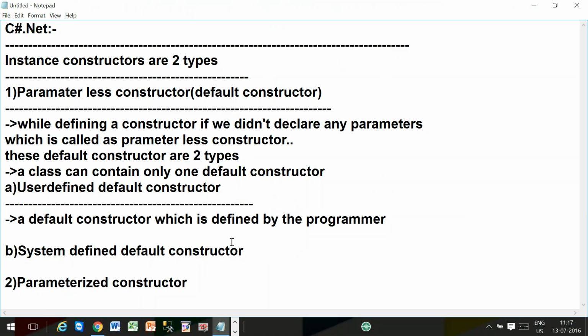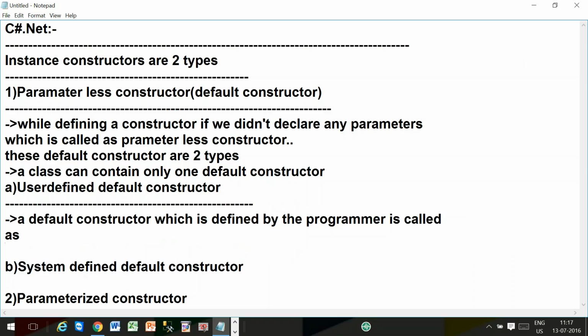User defined default constructor means a default constructor which is defined by the programmer. Finally, a class can contain only one default constructor.